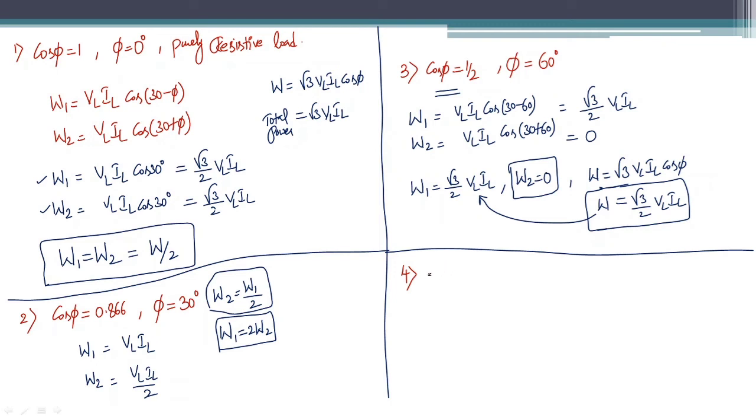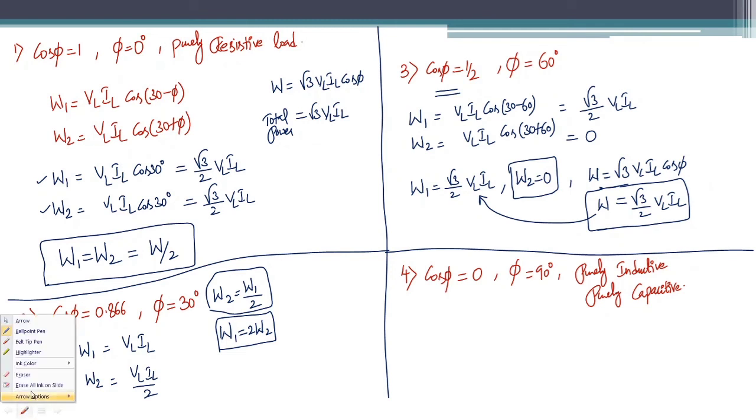Now what cos phi value am I considering? I am considering cos phi as 0, meaning phi is equal to 90 degrees. When will phi be 90 degrees? If the load is purely inductive or purely capacitive, in those cases the phase angle will be 90 degrees, which makes the power factor 0. Now let us find the W1 and W2 values for these readings.